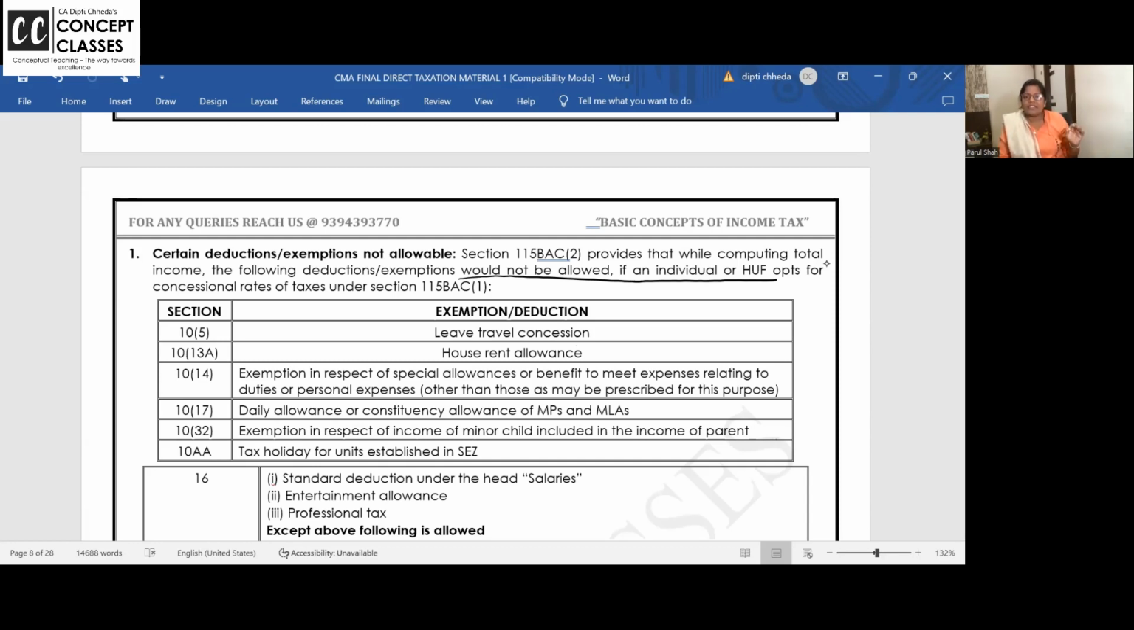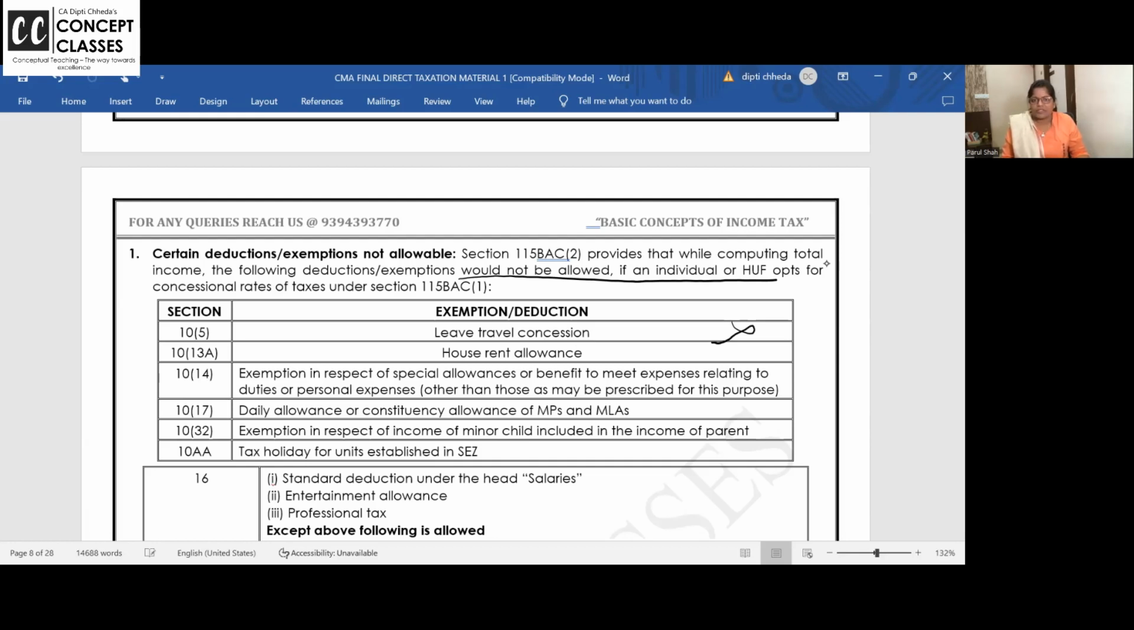Leave travel concession is in the salary chapter. If you are traveling in India, then your first class train ticket or your economy class air ticket can be paid by your employer and it will not be taxable in your hands as a perquisite. But in 4 calendar years, 2 trips are allowed along with family, your children and spouse. That leave travel concession you will not get if you want to go for this.